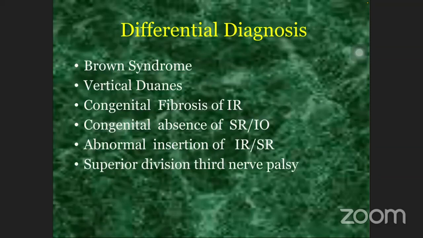Then tight superior oblique and presence of patent strabismus point towards Brown syndrome. Then in vertical Duane's, there will be globe retraction in down gaze. Congenital absence of superior rectus and inferior rectus is usually associated with craniofacial anomalies, and these abnormal insertions can be diagnosed on ASOCT or imaging, and it is very difficult to differentiate it from superior divisional third nerve palsy.